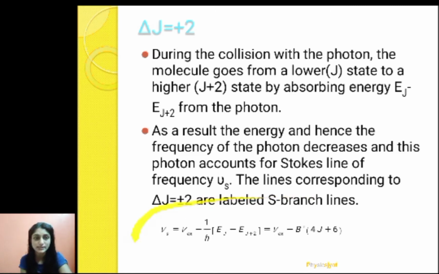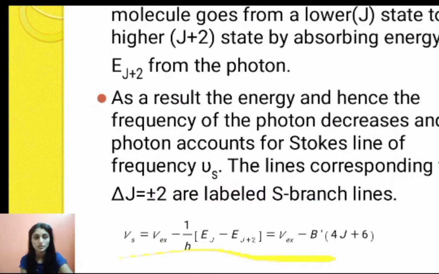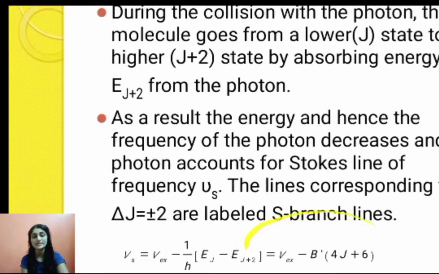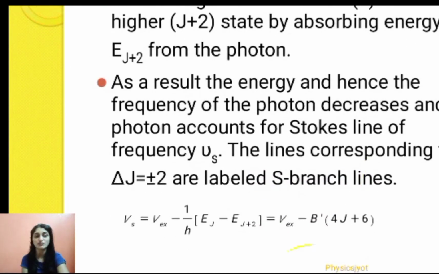nu S is given by nu excitation minus 1 by h, EJ minus EJ plus 2. This is the formula. So nu S is nu excitation minus 1 by h, EJ minus EJ plus 2. So this nu excitation equals B dash 4J plus 6. Now how do we get this value? That I will tell you. We will derive this value. Okay.